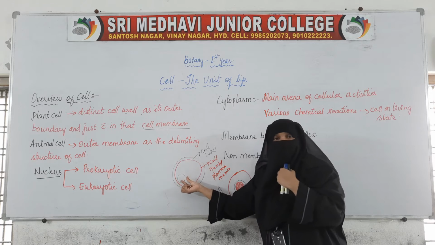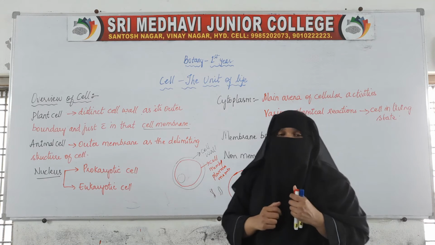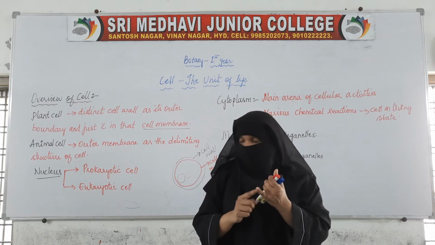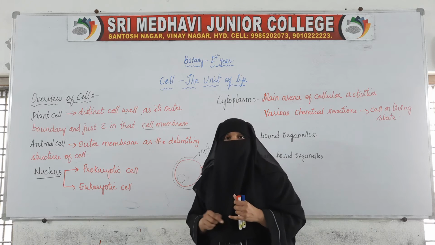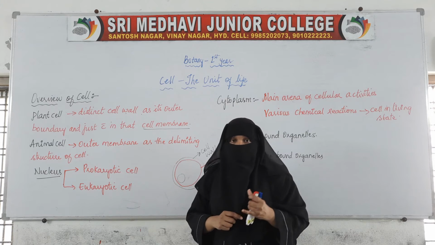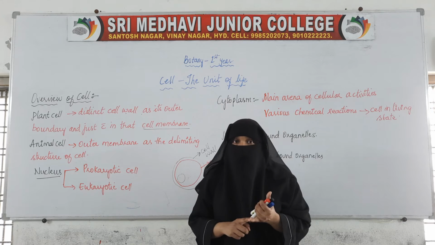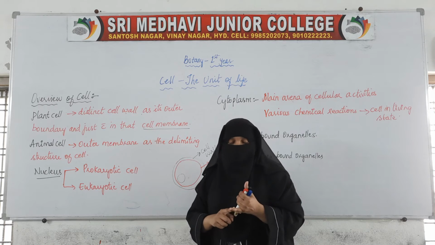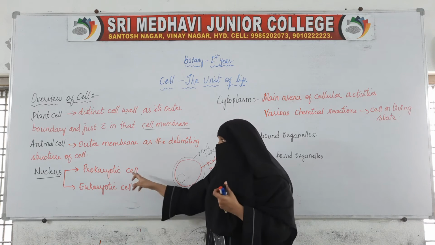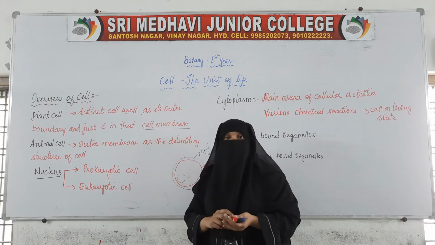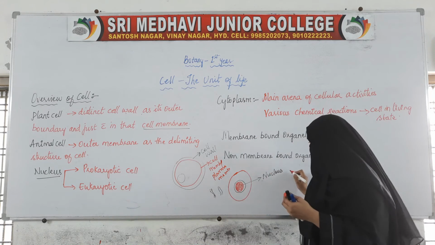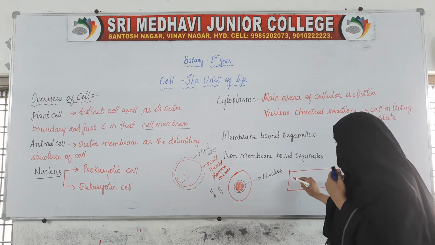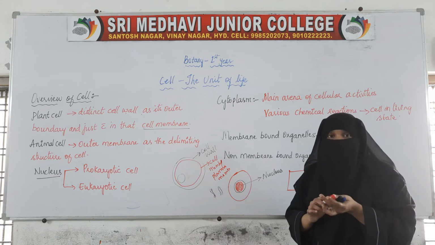Now this nucleus is prominent in the eukaryotic cell. Based on this prominent nucleus, the cell is divided into two categories. The first is the prokaryotic cell and the second is the eukaryotic cell. Based on the presence of the prominent nucleus, the cell is of two types. In this prokaryotic cell, the nucleus is not present. Prominent nucleus is not present.